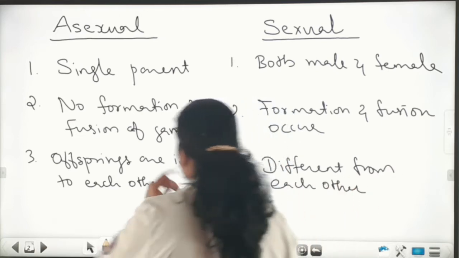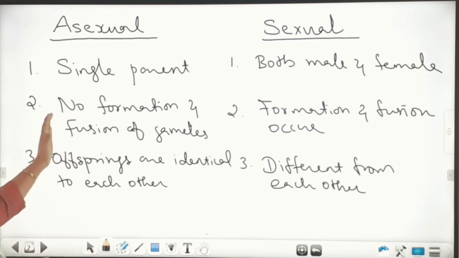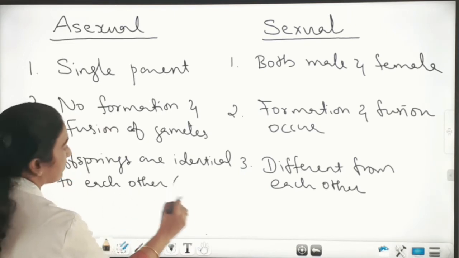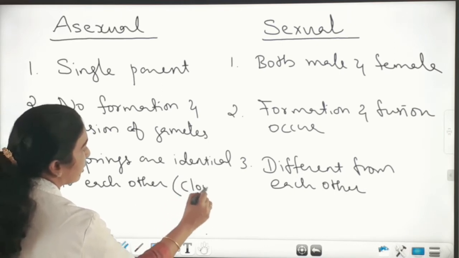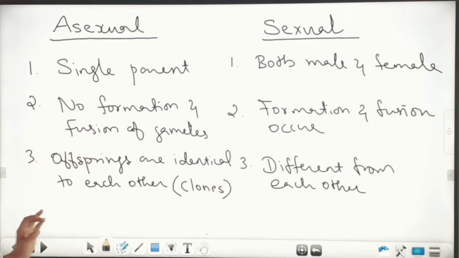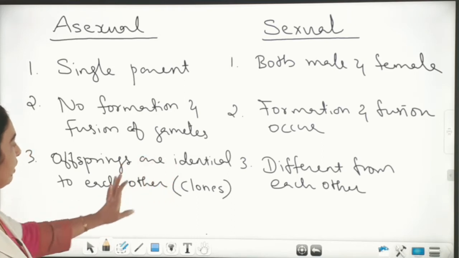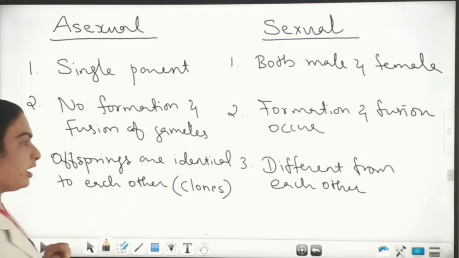And one more point I want to tell you, the offsprings produced by asexual reproduction are identical to each other, and such offsprings are called clones. Okay, so the clones are identical offsprings produced by asexual reproduction.